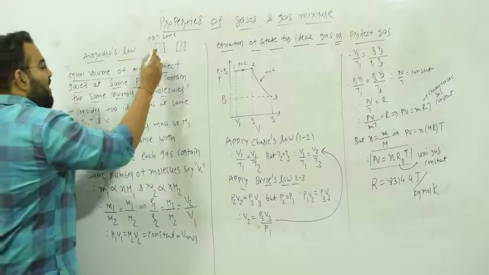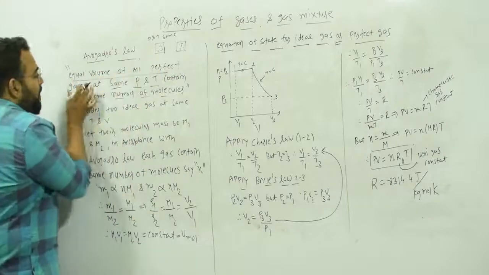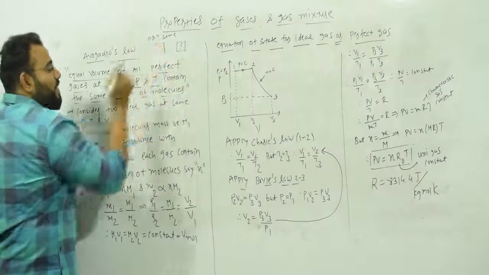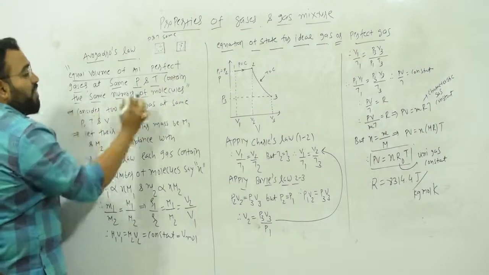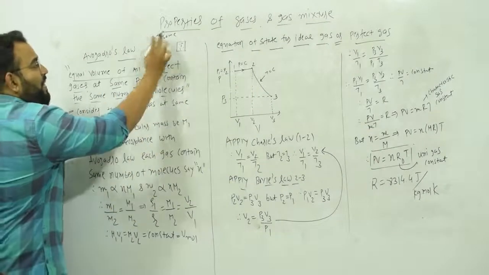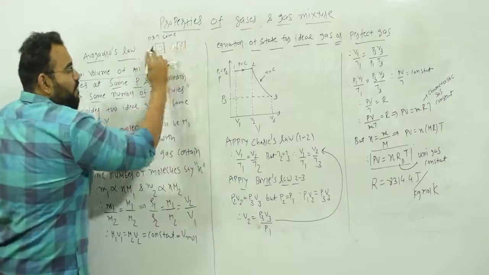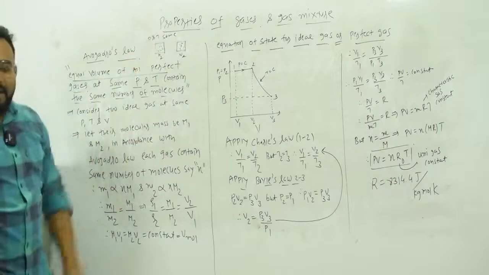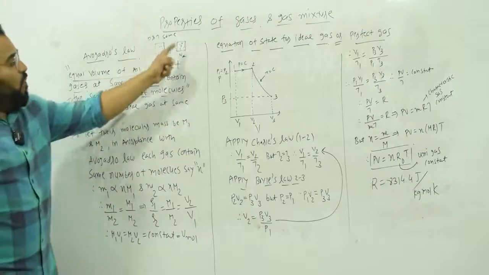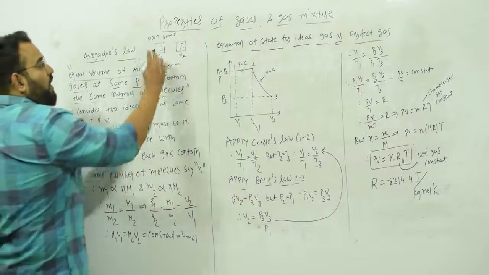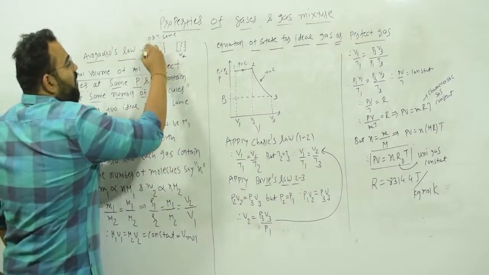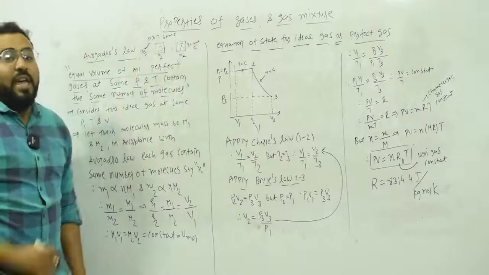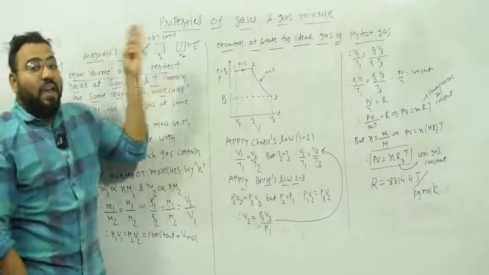Why? Because it says equal volume of all perfect gases. Here I have taken equal volume at the same pressure and temperature, which contain the same number of molecules. That means if the pressure and temperature for both gases are the same, let's say here H2, here N2, and the volume is also the same, then whatever, let's say 30 molecules here, there will also be 30 molecules here. So the number of molecules is the same at the same pressure, temperature and volume.